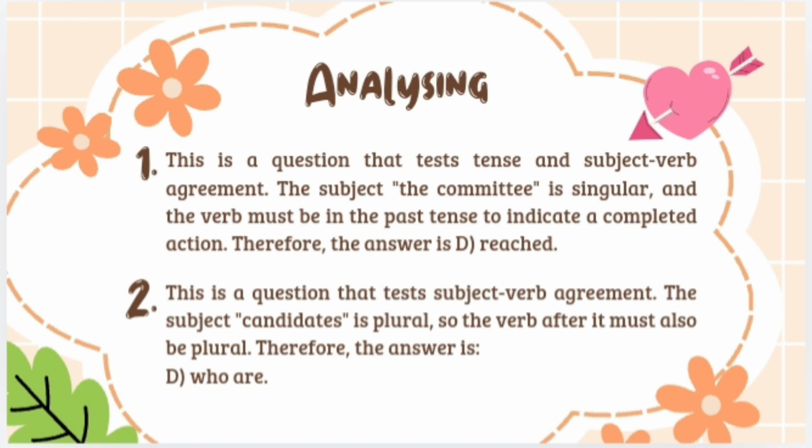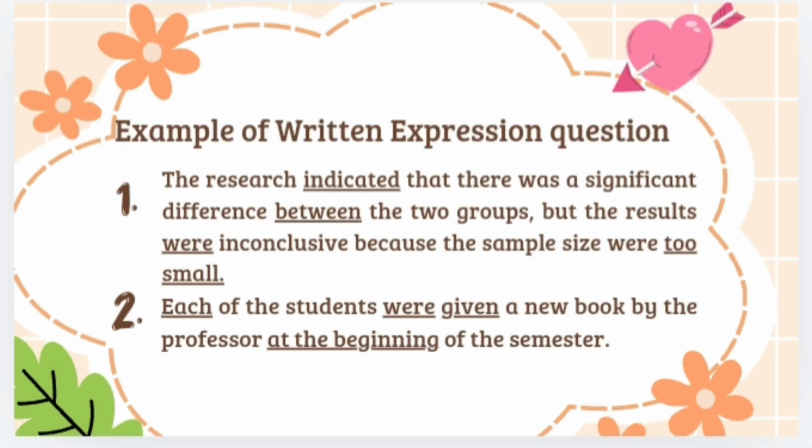And for question number 2, this is a question that tests subject-verb agreement. The subject candidates is plural, so the verb after it must also be plural. Therefore, the answer is D. Who are.